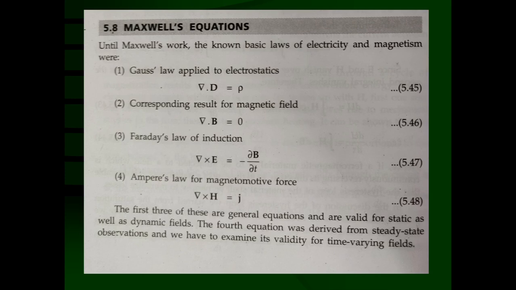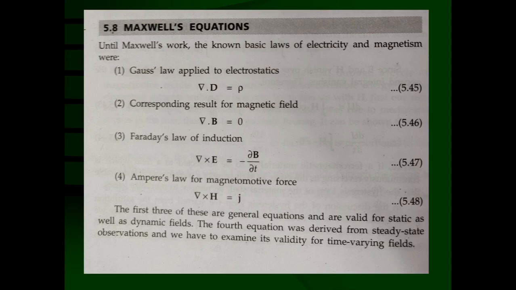Inside that volume, there may be a charge density continuously and non-uniformly distributed. That means it is a function of position vector r dash from a reference point. The total charge is nothing but the volume integration of rho d tau over the entire volume.